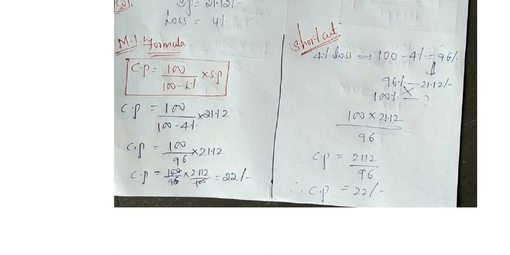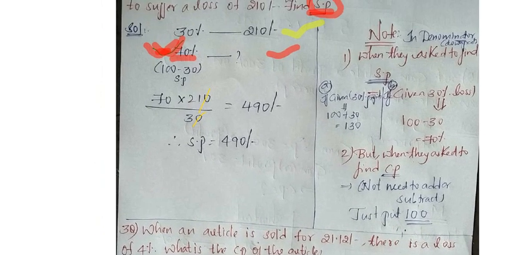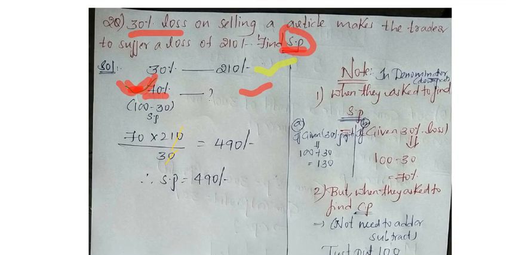In the second question, if you see, they gave a loss of 10 rupees and a loss percentage of 30%. In the first question they gave a profit amount and a profit percent, no problem. Both are the same, no problem. But if we move to the third question, observe carefully. Here they gave the selling price and the loss percent, but they have not given the loss amount.